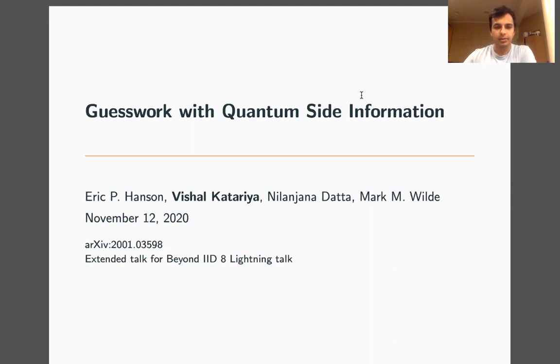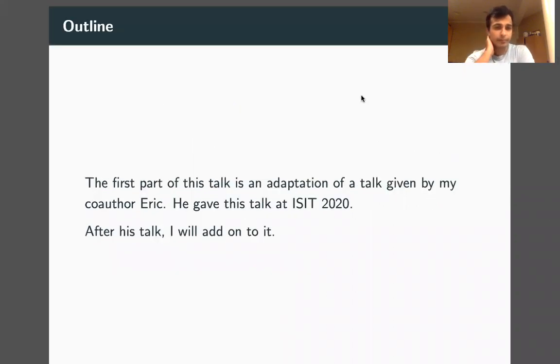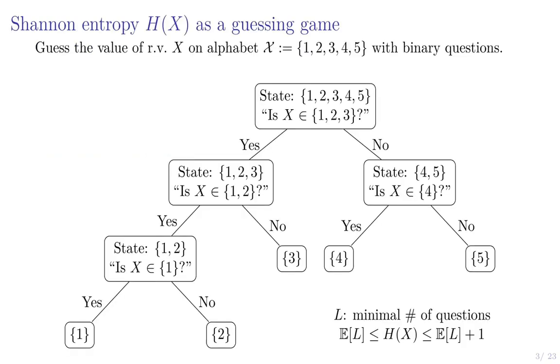The outline of this talk is as follows. I'm just introducing myself now, and I will adapt the slides and talk of the ISIT talk given by my co-author Eric, and after that I'll come back and add a few things about certain examples and then summarize the whole topic. So first I'll talk about some motivation and definitions, and then move on to our results.